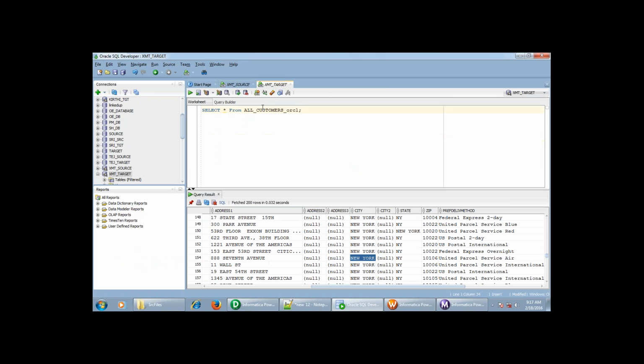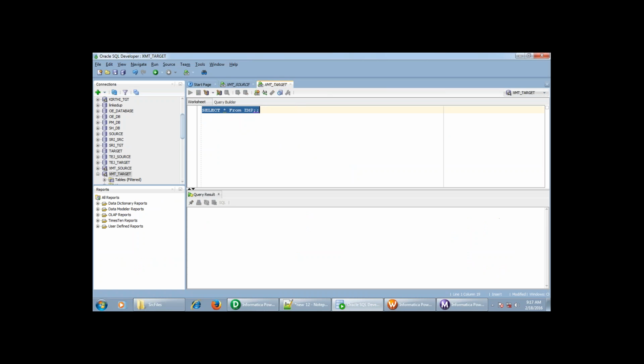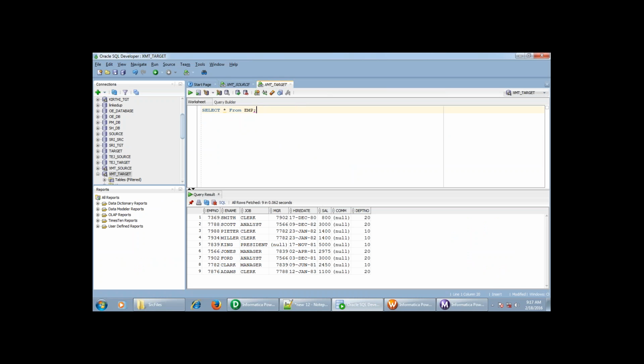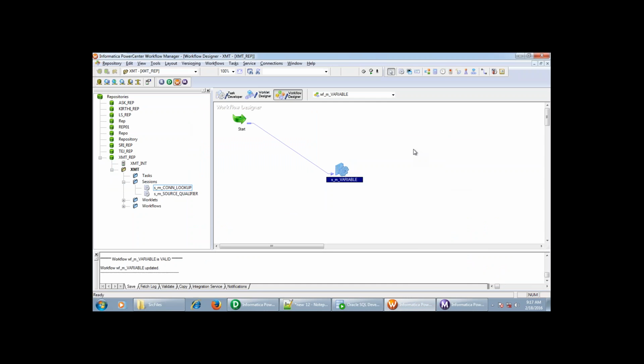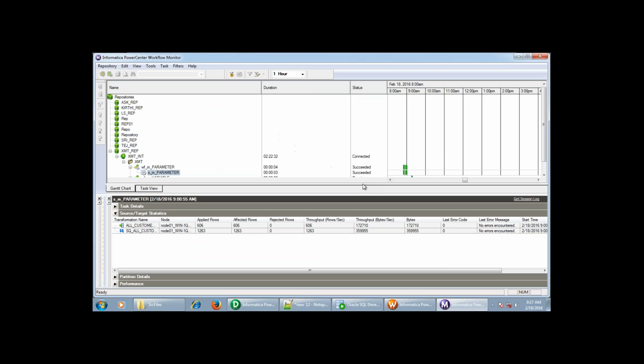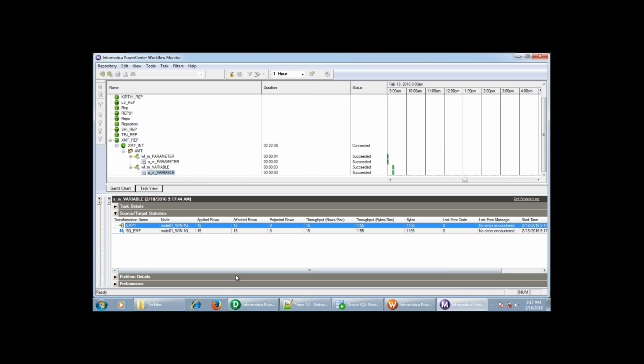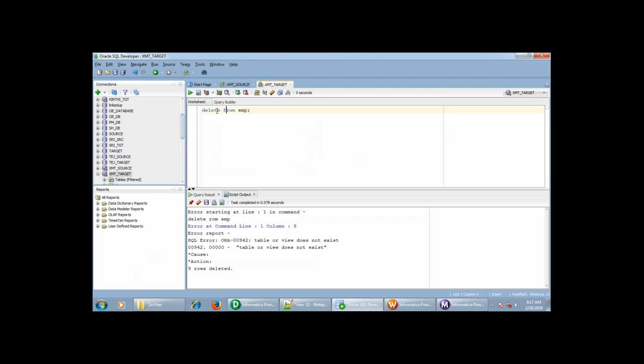Let me delete the data manually from the EMP table. Okay, now I will run the workflow. Start workflow. It is running and got succeeded, and it has loaded 15 records.